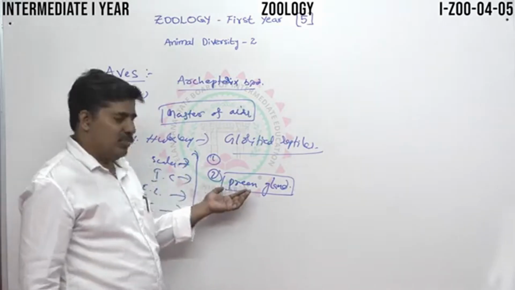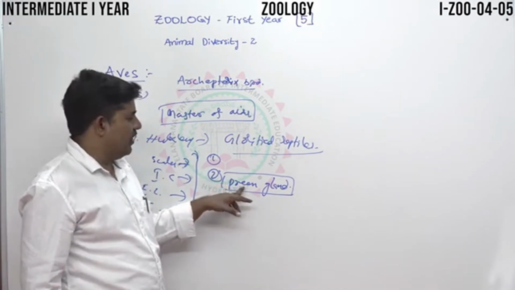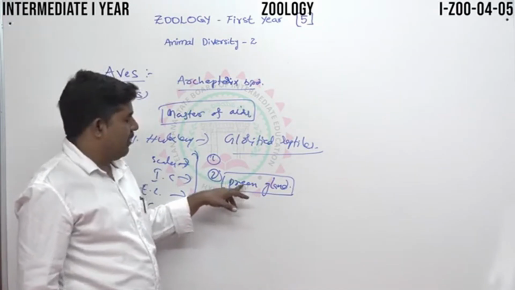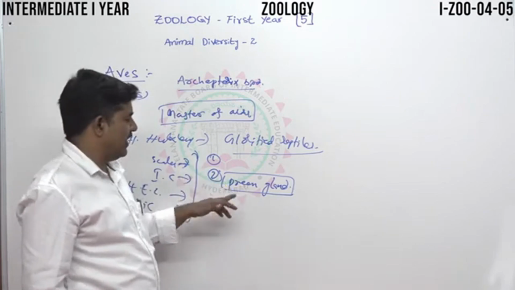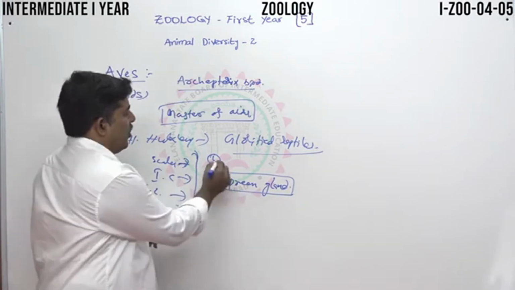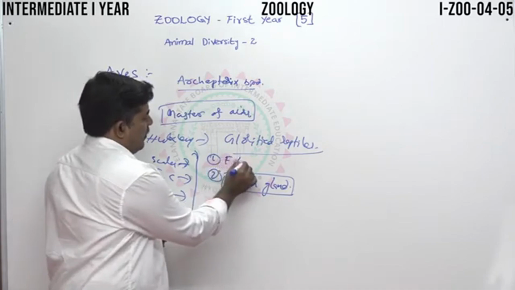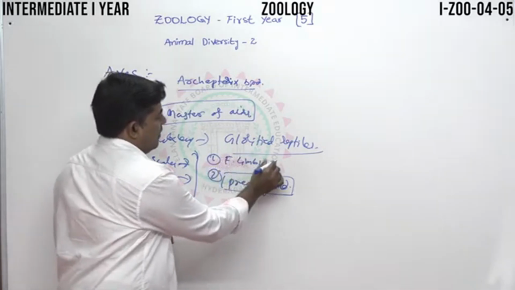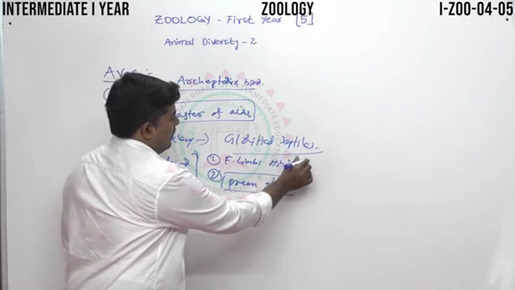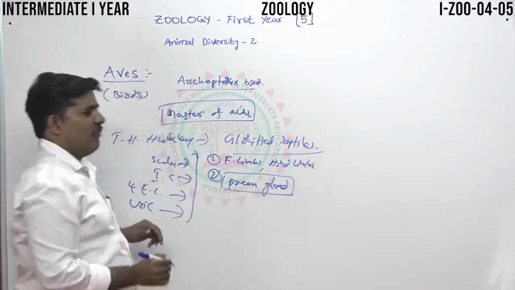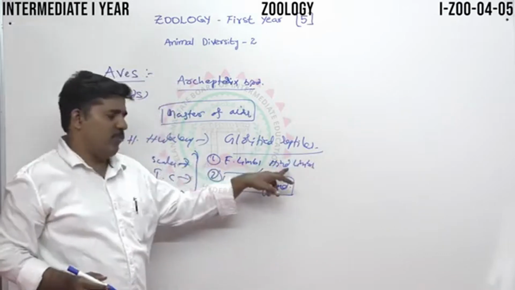It secretes a fluid near the body surface. So the forelimb is modified as wings, and the hindlimb as walking legs.